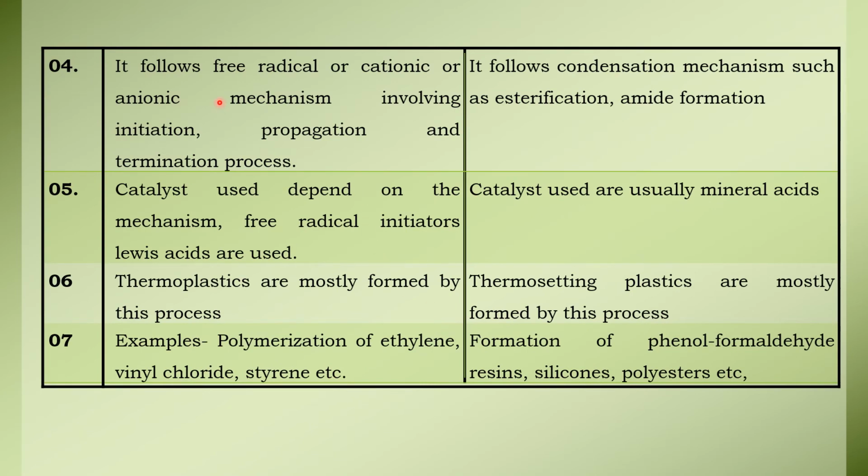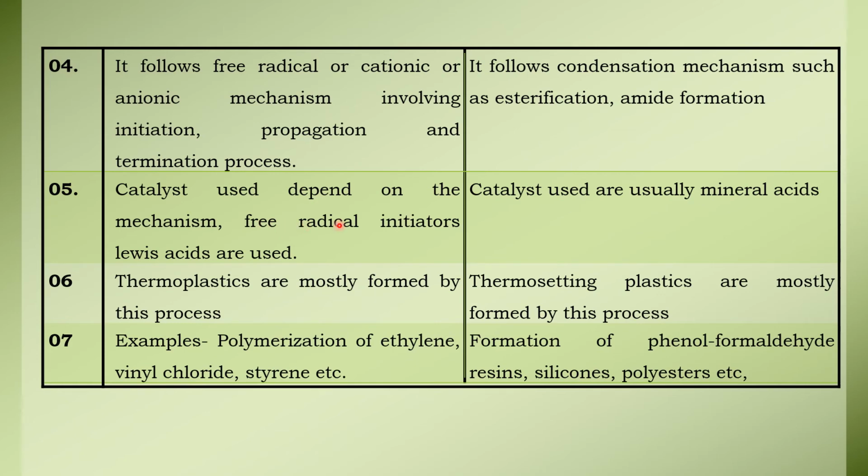Then the next one is, here it follows a free radical or cationic or anionic mechanism which involves various stages like initiation, propagation and termination. Whereas in the condensation, it follows condensation mechanisms such as esterification and amide formation. The next one is the catalyst used.